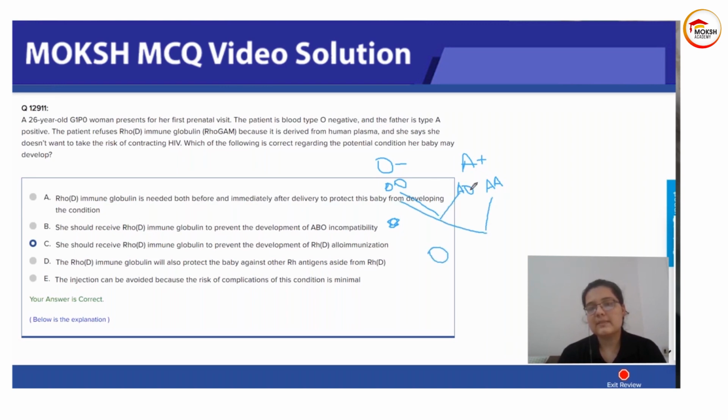There will always be at least one A. If it is AO, it can have an OO, but if it is AA, no match can have O. So the dominant blood group will usually reflect in the baby, and there is a very high chance the baby will be A positive rather than O negative or A negative. It is usually not A negative because it is on the same gene, and the positive ones are dominant.